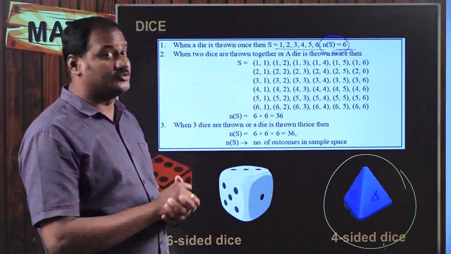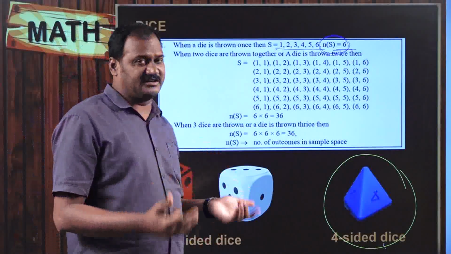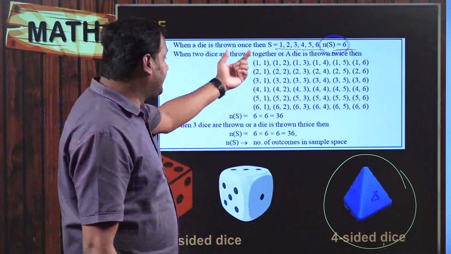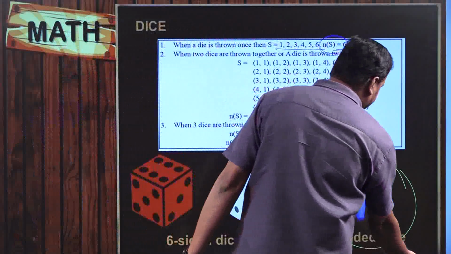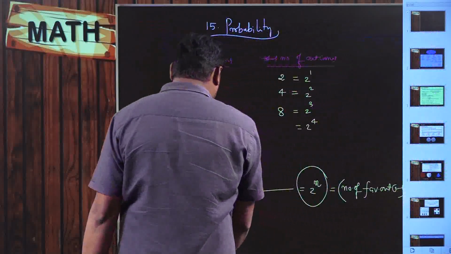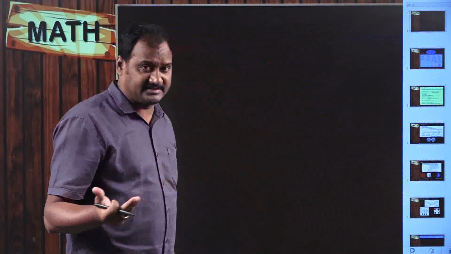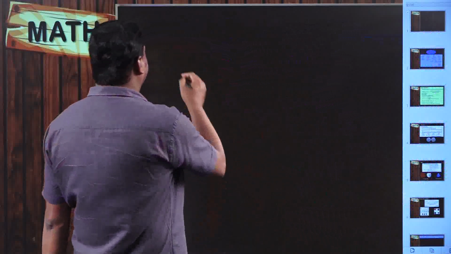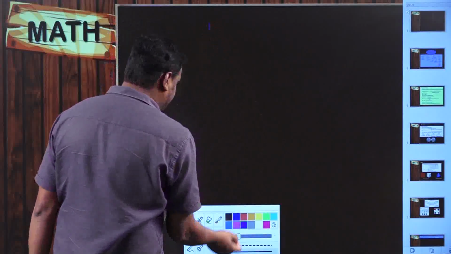But when you are rolling 2 dice, what are the possibilities? And how do you estimate these possibilities? It is very simple, I can explain using a simple example. You are having 2 dice. I am taking the first die, dice 1, and the second one, dice 2.